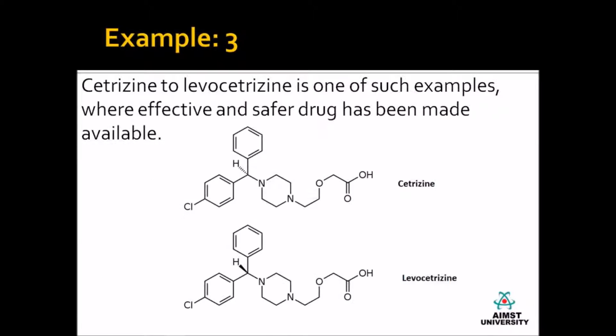Coming to the third example, here we have 2 structures. The structure above is cetirizine, the structure below is levocetirizine. Levocetirizine has fewer side effects compared to cetirizine. This example makes us understand that a small change in the arrangement of hydrogen atoms can have an effect on the drug safety profile. This example also gives us the knowledge that by making a minute change in the arrangement of atoms, effective and safer drugs can be produced or synthesized.